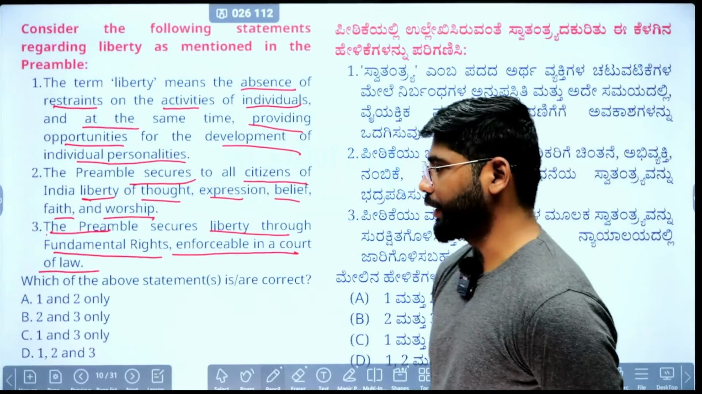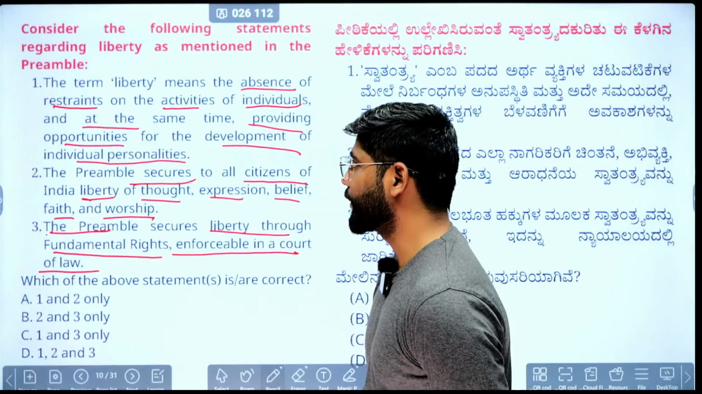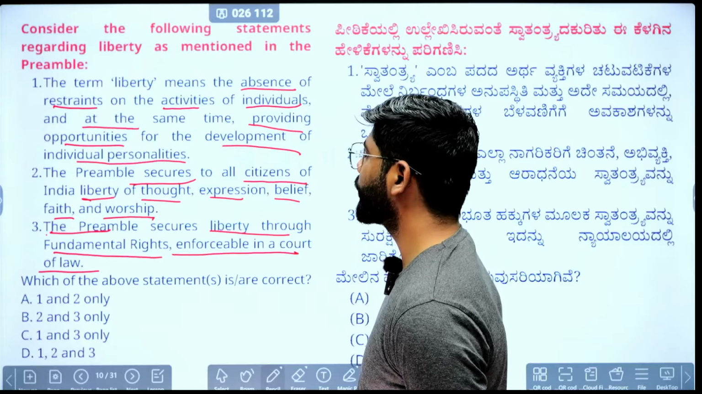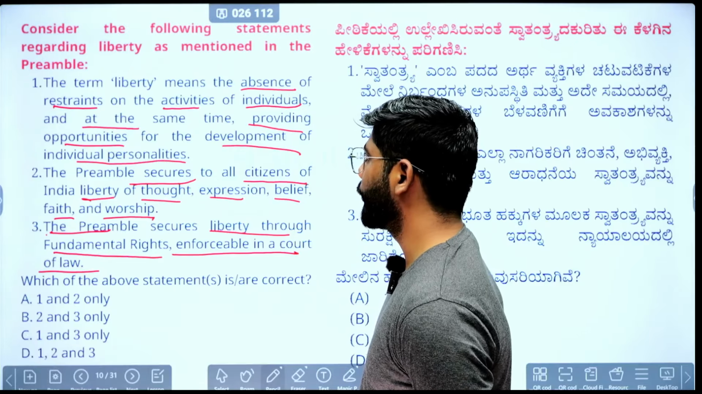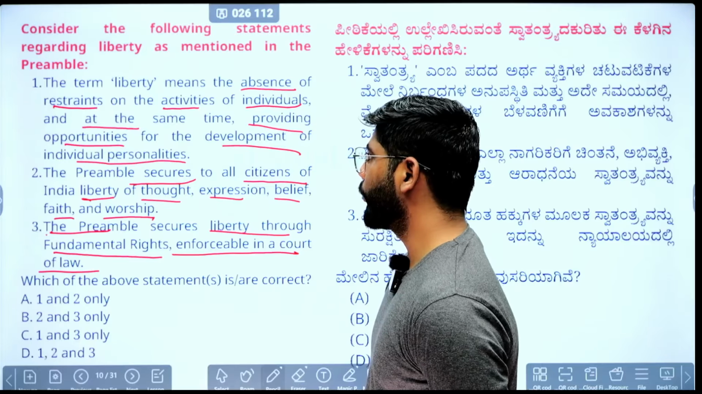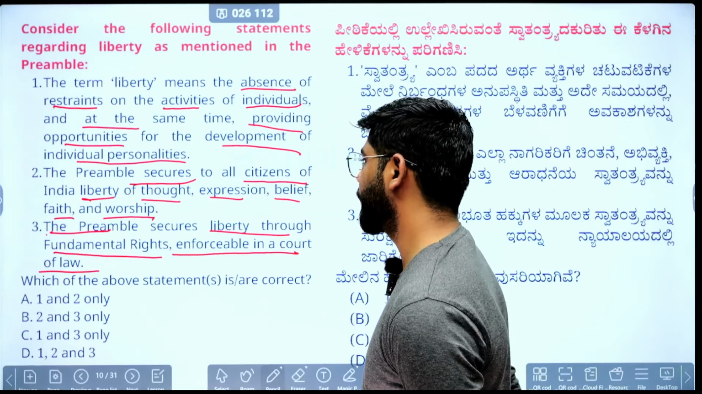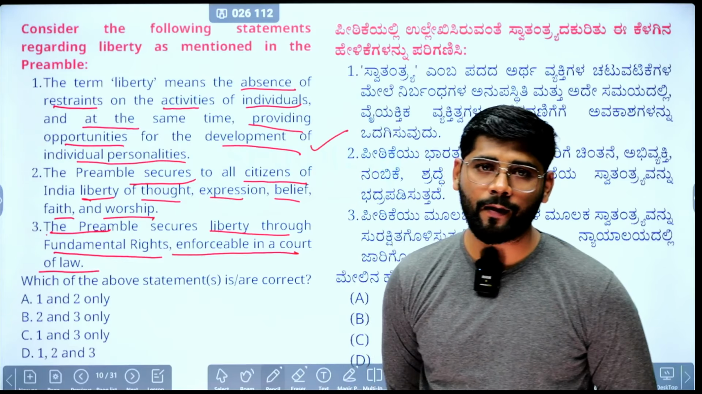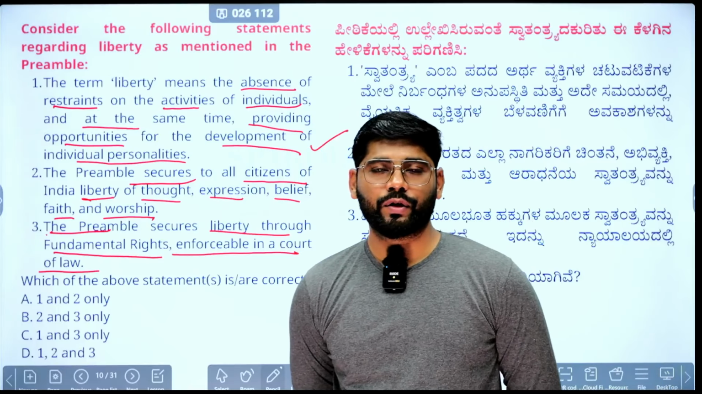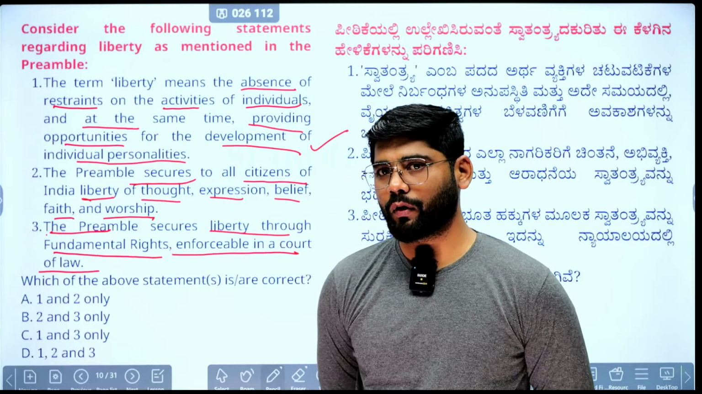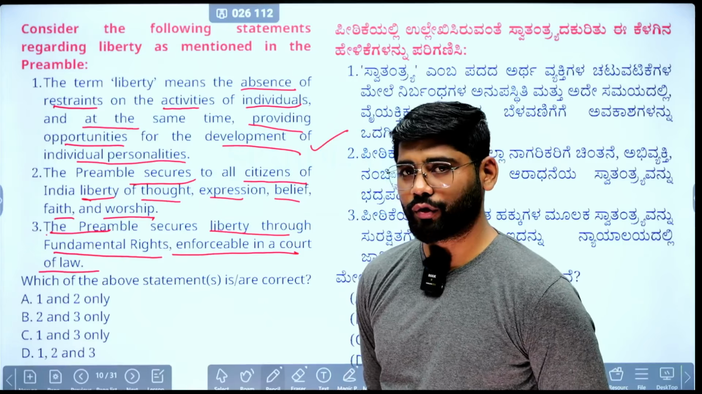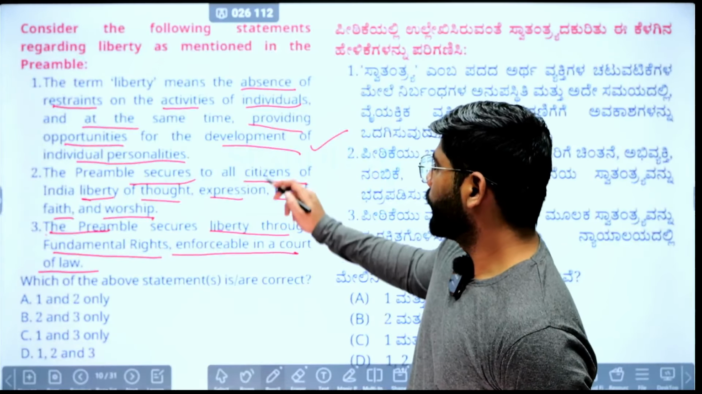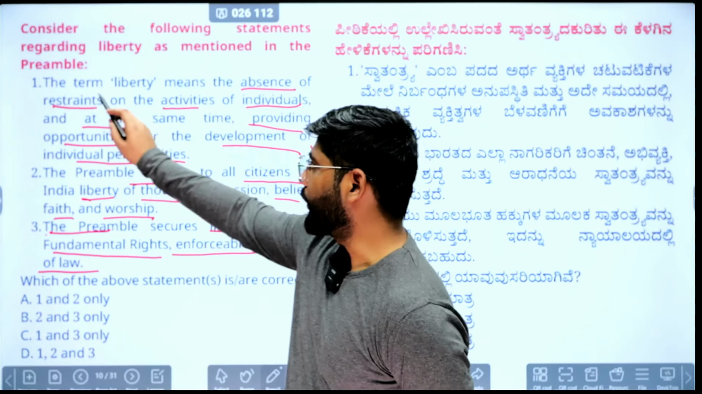So we'll see the statements. What is the correct statement? First is that the term liberty means the absence of restraint on the activities of individual, at the same time providing opportunity for the development of individual personality. Statement is correct because, what does liberty mean? There should be favorable condition for developing individual personality and there should be no restraint on the individual activity, then it is only called a liberty.